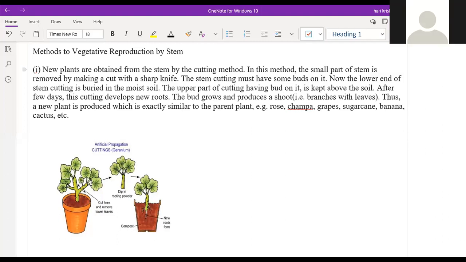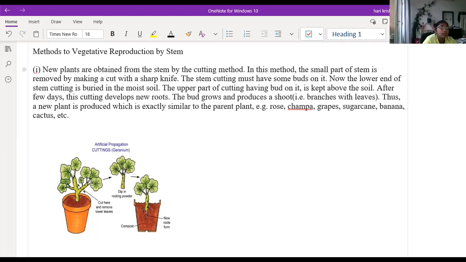So in the nurseries they will use it, but not necessarily in the homes. Generally, if you take rose plants, you just cut the stem of the rose plant at the node region and place it in the soil. It will grow, right? Rose, champa, grapes, sugarcane, banana, cactus, all these will grow with the help of this method. We just have to make sure that wherever the stem is cut, there should be some buds or axils or nodes.